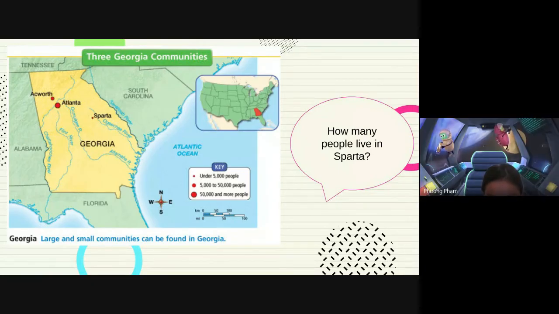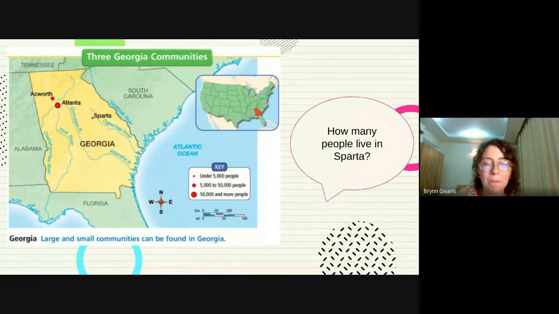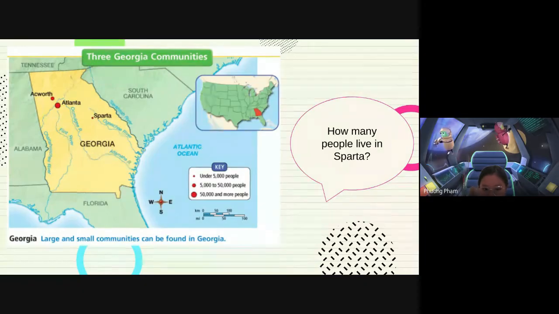It's 50,000 and more people. Yeah, 50,000 or more people. Do you think that this is an urban community or a rural community? If there are 50,000 people, it's an urban community. I think you're right. Good job.